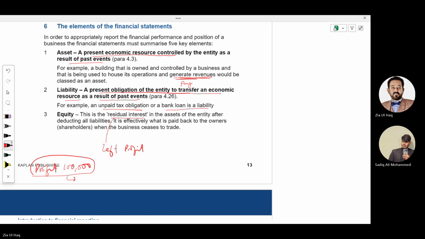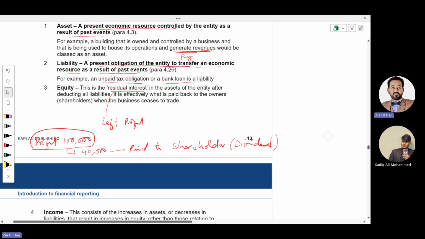Suppose out of this 40,000 company paid to shareholder, and the amount of profit paid to shareholder is called dividend. The part of profit company pays to shareholder owners is called dividend. So if company has paid 40,000 as dividend, how much is remaining? 60,000. That 60,000 will be called reserve or will be called retained earning.